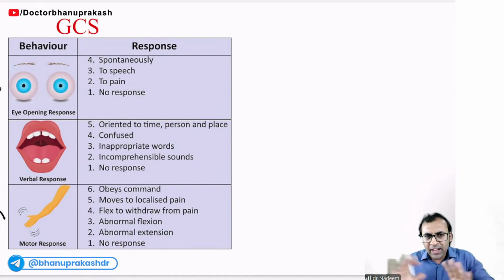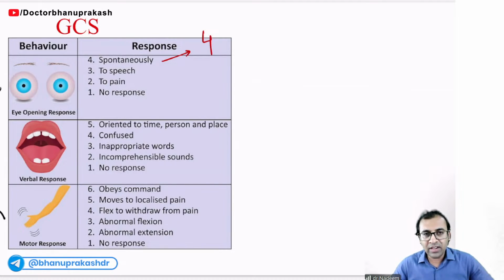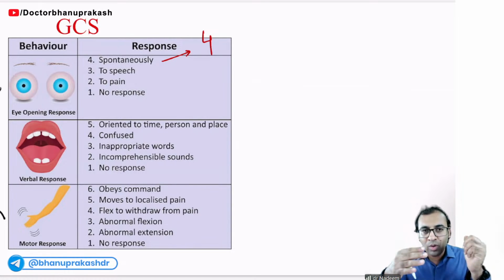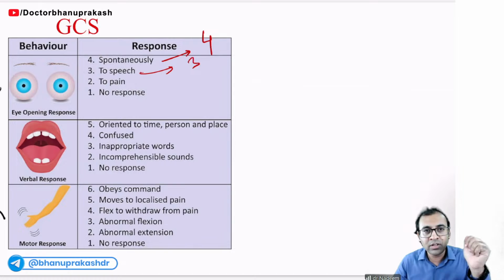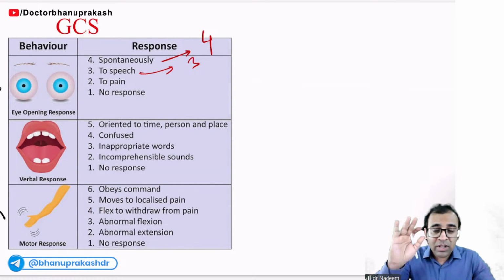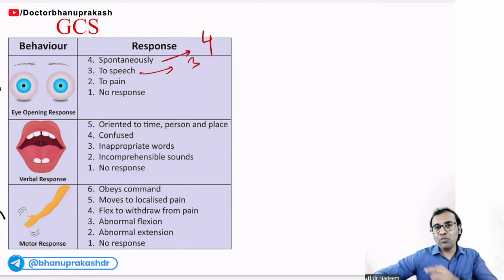In eye response, if the patient can open his eyes spontaneously, I will give him 4 marks. After a road traffic accident, suppose a patient is on a stretcher and can open his eyes spontaneously, 4 marks, right? But suppose his eyes were closed, I asked him, hey, open your eyes, and after the speech he opens them, then I will give him only 3 marks. Suppose even after my instruction he is not opening the eyes.